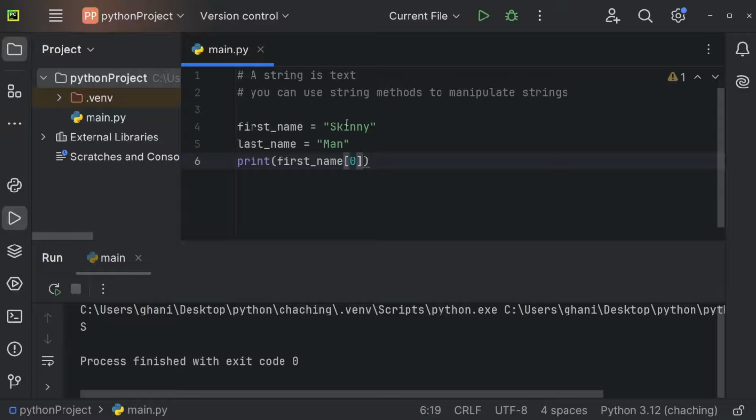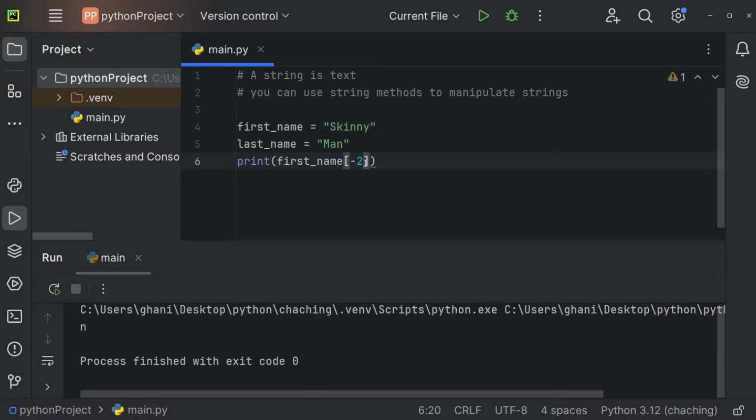So Python starts counting from 0. So this here has the number 0, 1, 2, 3, 4, 5. This here would be 0, 1, 2. If we want to get the last character, we can use -1. So this starts counting from the end. Let me show you. We will get a Y. -2 would be N, for example.